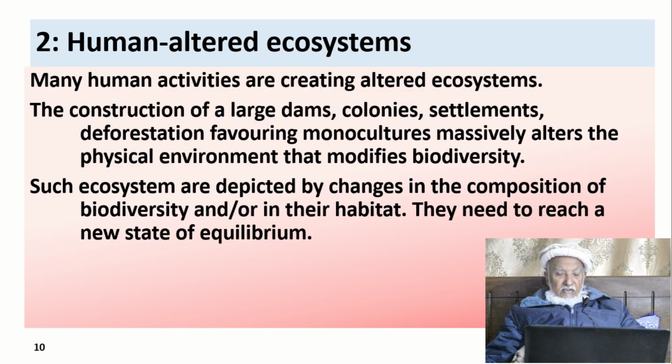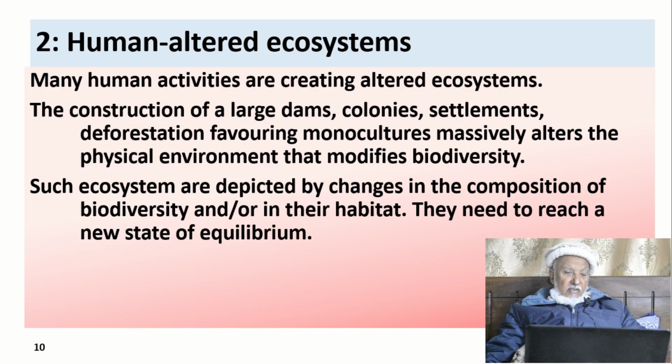The construction of large dams, colonies, settlements, deforestation, and favoring monocultures massively alter the physical environment and modify biodiversity. Since such ecosystems are characterized by change in the composition of biodiversity and in their habitat, they need to reach a new state of equilibrium.